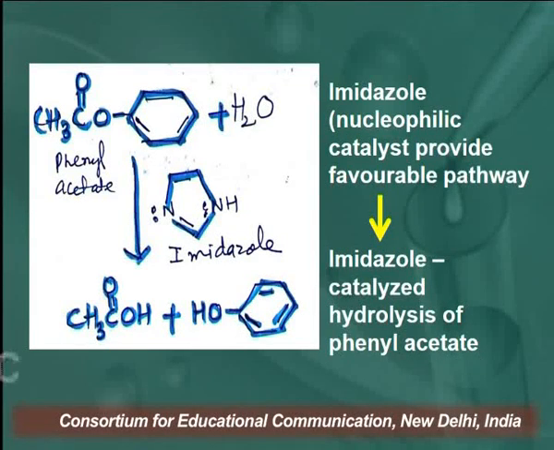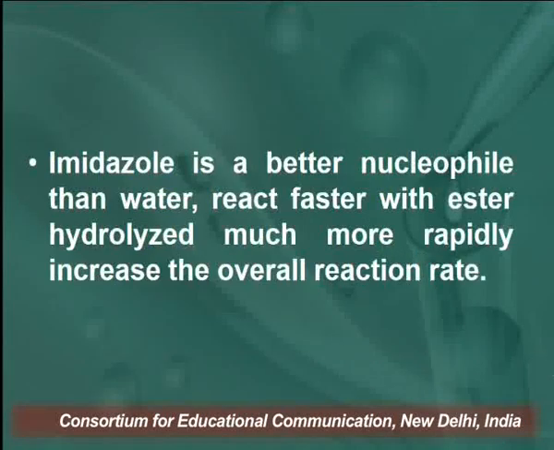Another important example you can see on your screen, imidazole. Imidazole is a nucleophilic catalyst, and it is used in the hydrolysis of phenyl acetate, which you can see on your screen. So when hydrolysis of phenyl acetate takes place in the presence of a nucleophilic catalyst, here imidazole, the imidazole catalyst provides a favorable pathway, and we get the desired product over here.